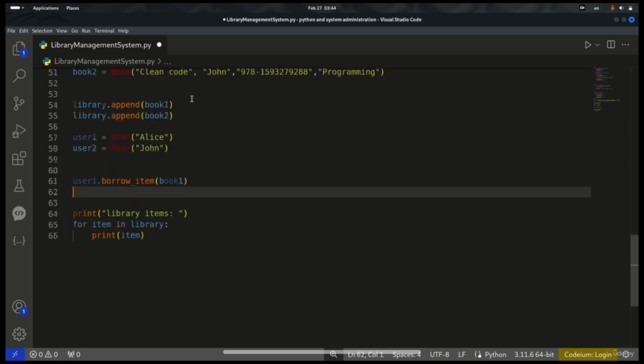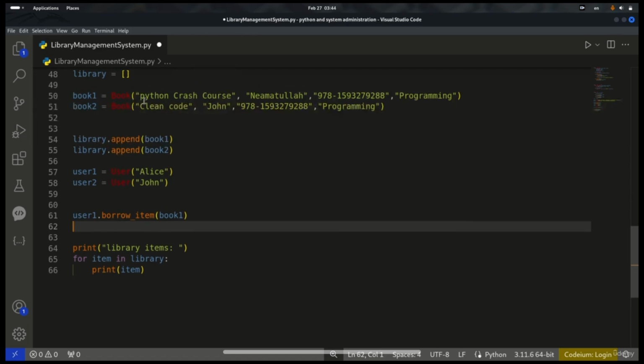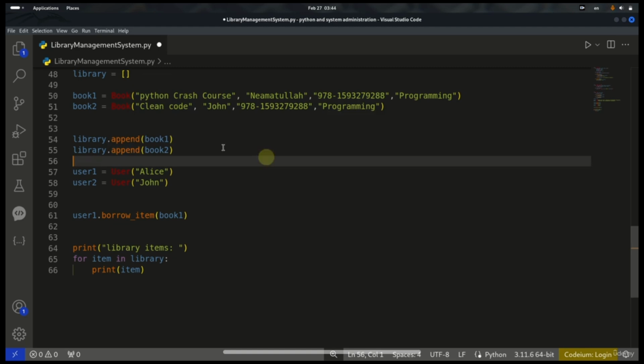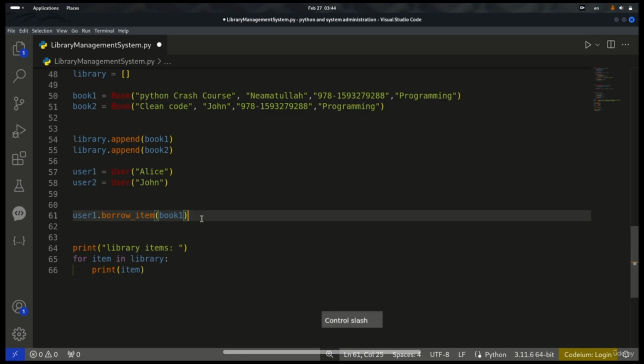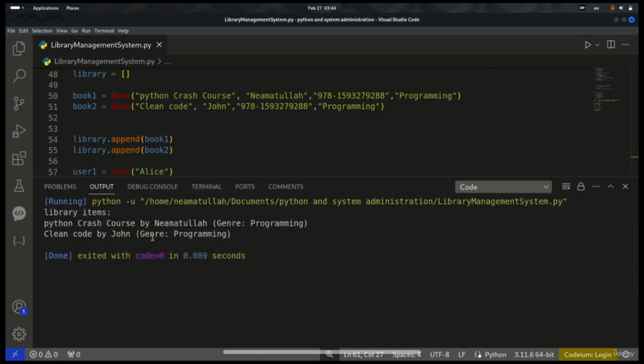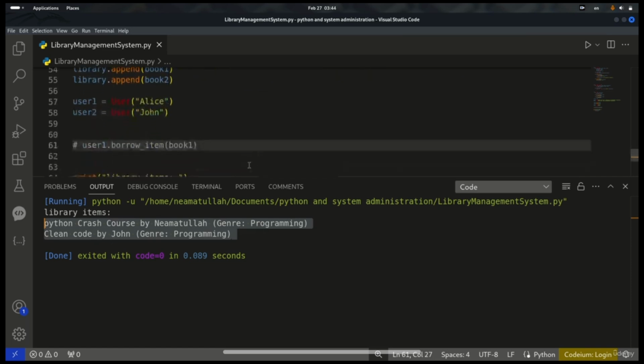Now the user is also added. We have 2 books within the library, the first one and the second one, and one of them exists, one of them doesn't, because someone borrowed one of them. Book 1 is borrowed. Let me comment this and run it to see what it looks like. So library items, right now we have 2 items within the library, Python Crash Course and Clean Code by John. So perfect. Let's uncomment this and save it.